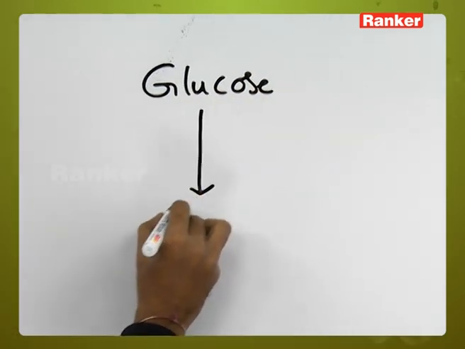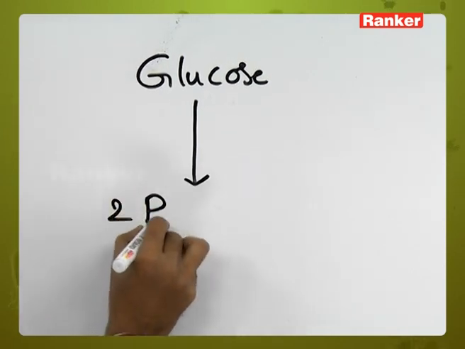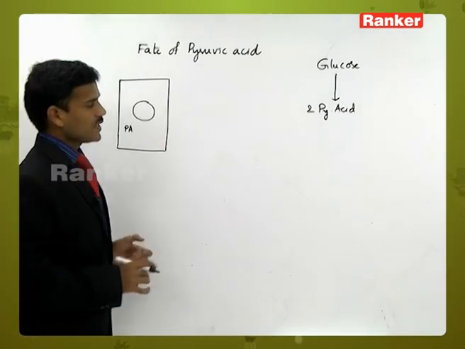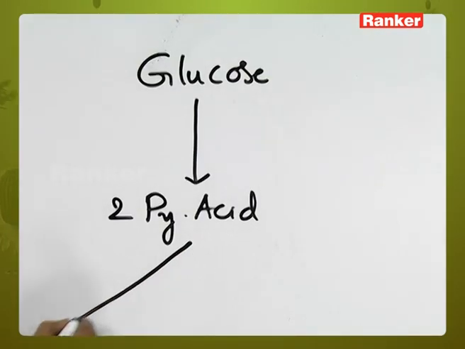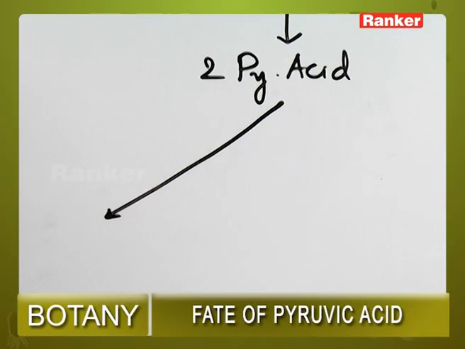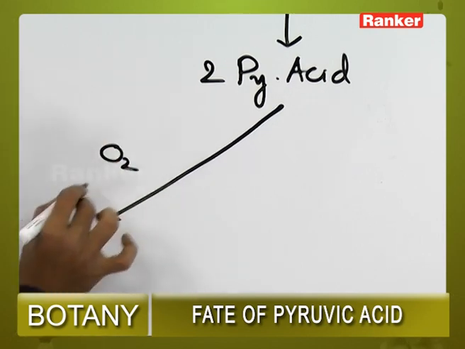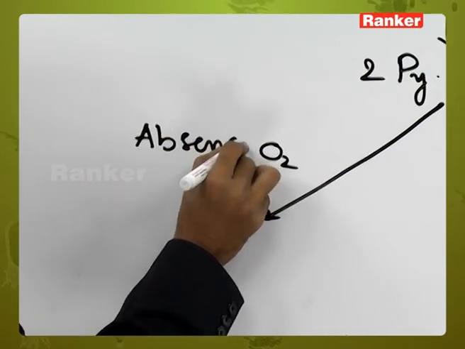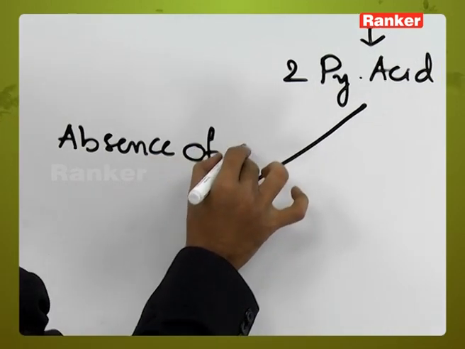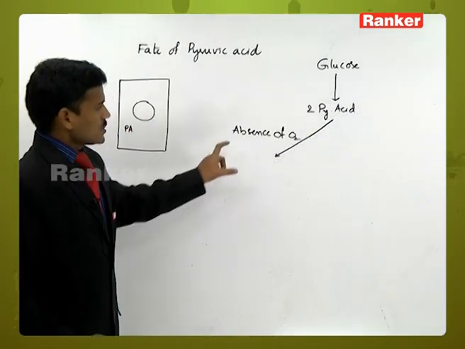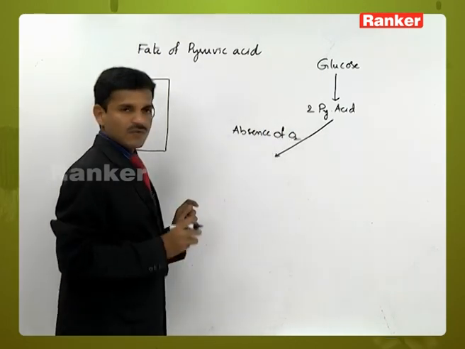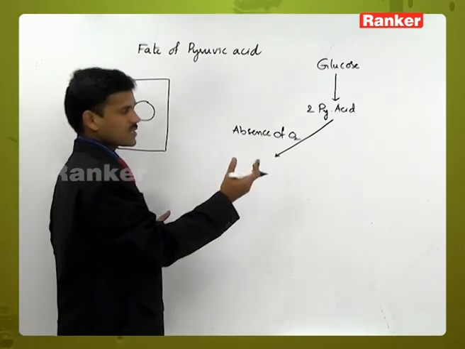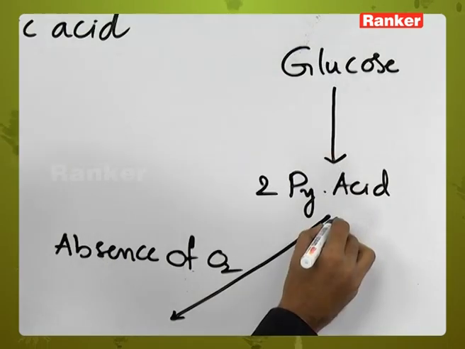Glucose is converted into pyruvic acid, and this pyruvic acid is involved in different reactions. In the absence of oxygen, there is no oxygen. In the absence of oxygen, pyruvic acid is converted into ethyl alcohol, sometimes lactic acid. Sometimes, in the presence of oxygen, it is involved in aerobic respiration.